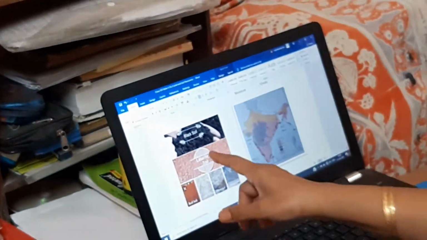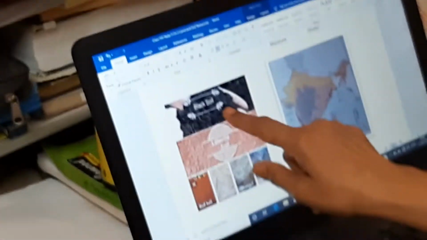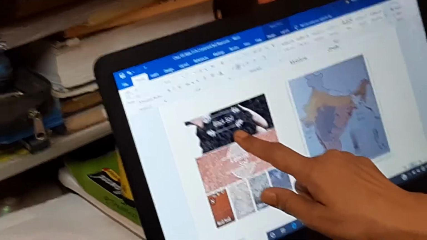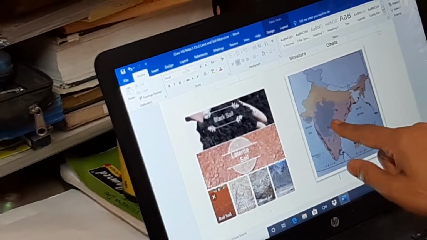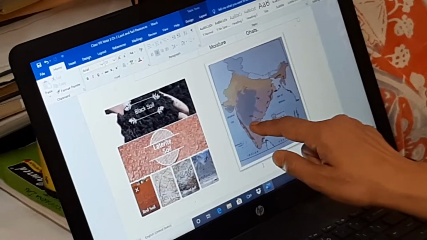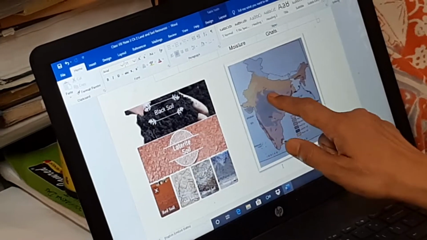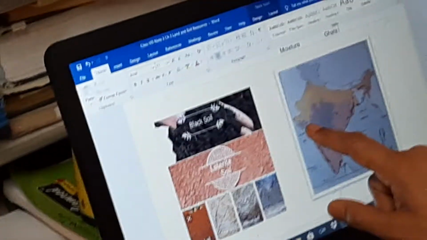Now on the left hand side, you can see the color of the soil. The first one that I am pointing is the black soil. Where is the black soil found in India? You can see the dark shaded part of this map. This is the black soil region, and some small patches are also there, but the majority is in parts of Gujarat.